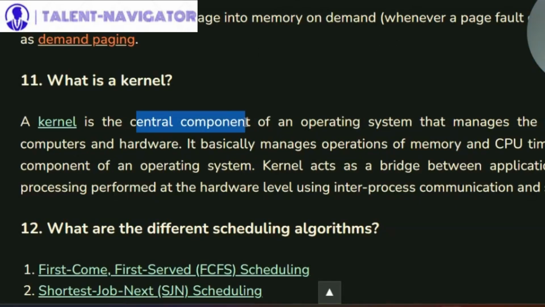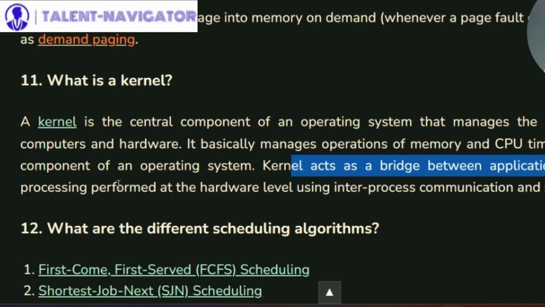Now, what is a kernel? Kernel is a central component of an OS that manages operations of computers and hardware. It basically manages operations of memory and CPU time, and it is a core component of an OS. Kernel acts as a bridge between applications and data processing performed at the hardware level using IPC, inter-process communication, and